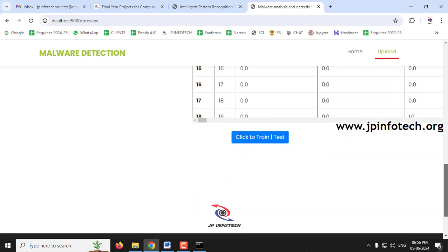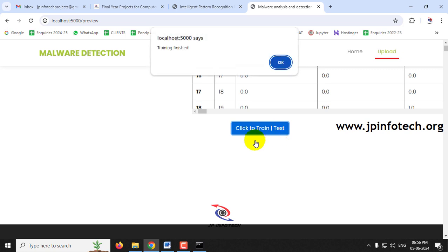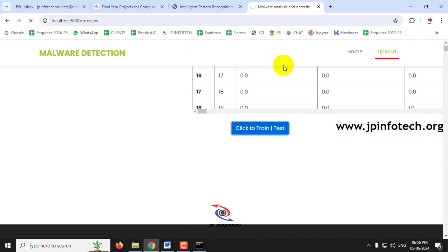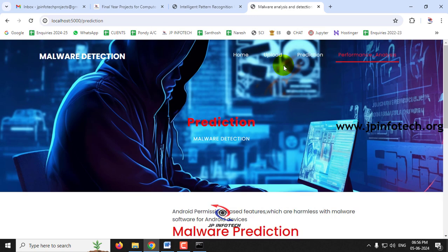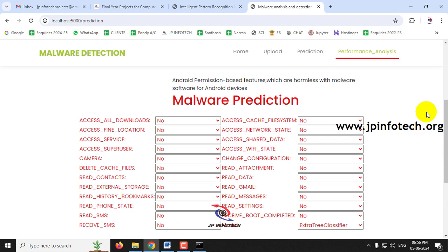So now scroll down to the end of the page. You can see the train and test button. Just click it and kindly wait for a few seconds. Now you can see the training finished message, and click OK. After this, it will navigate to the important part, the prediction page. Here in the prediction page, we have the important features. Based on these features, it is going to predict whether it is malware or benign, a good one. So here you can see the features.